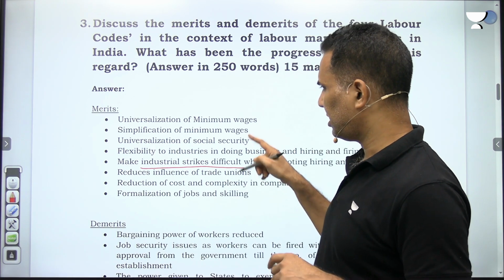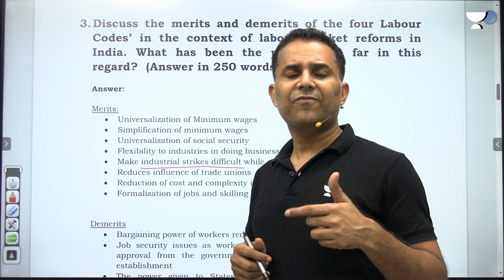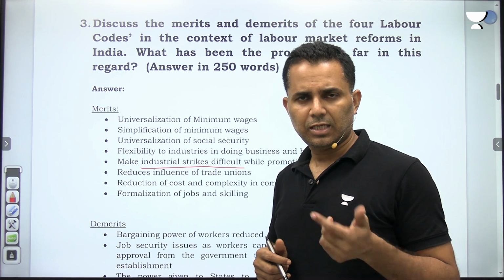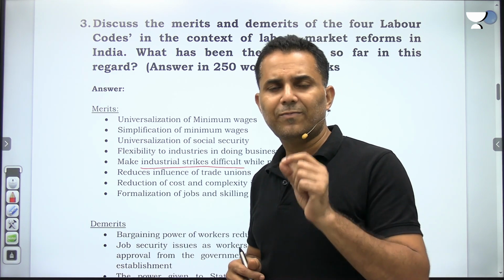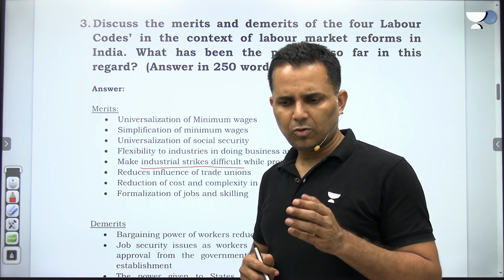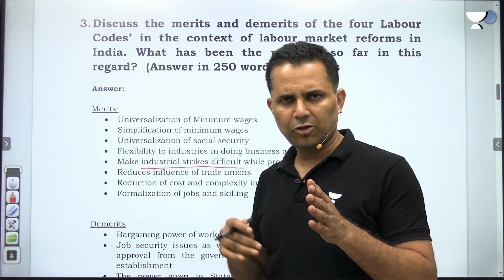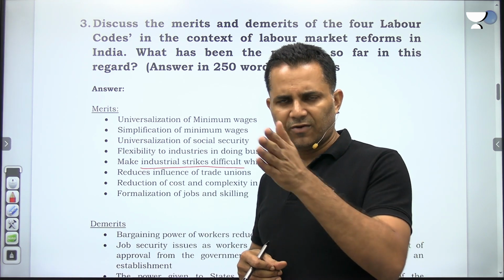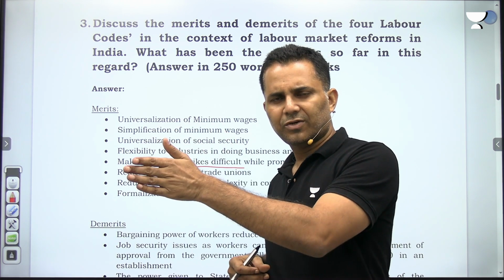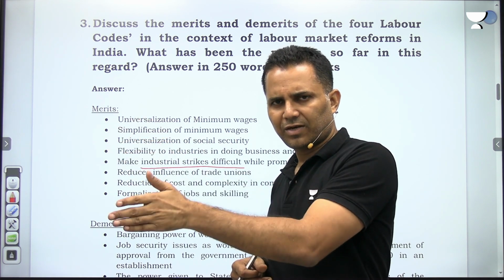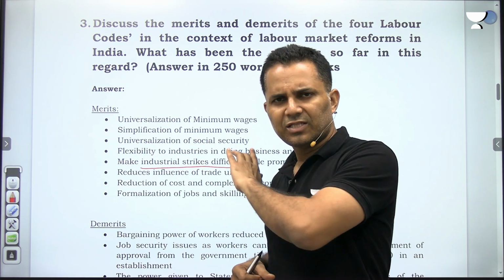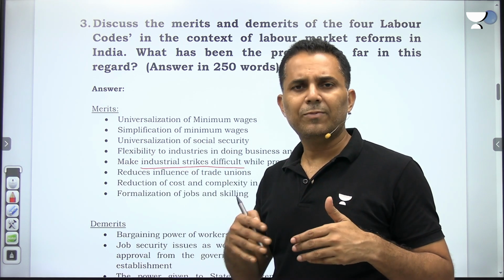This new labor codes allows fixed employment. This new labor codes has given definition for gig and platform workers. So it has created definition for all those workers: not permanent employees, fixed term employees, contract workers, and then gig workers. Gig workers can be platform or non-platform. It has given the definition for all these. So it will help in creating formal jobs.